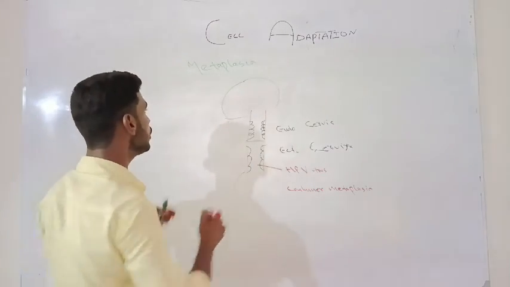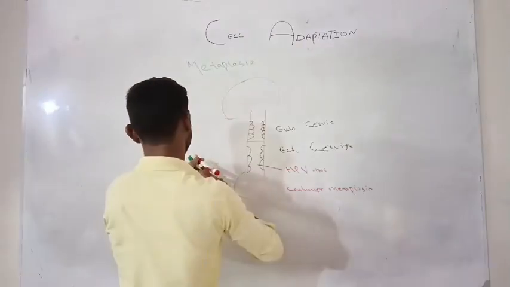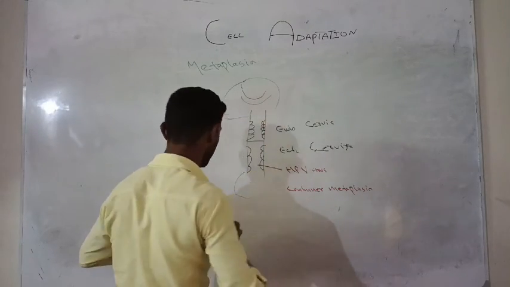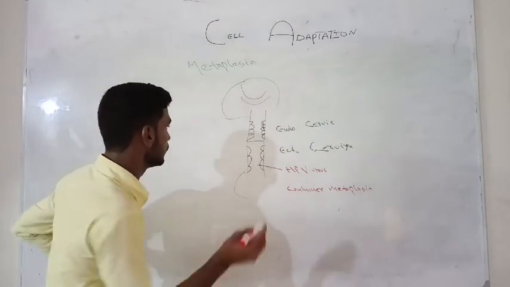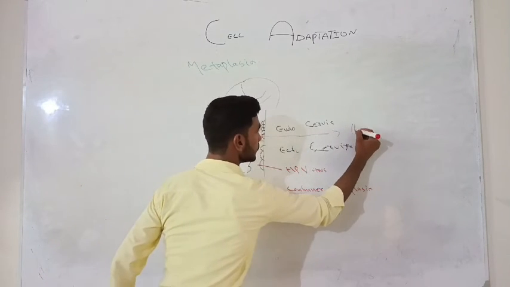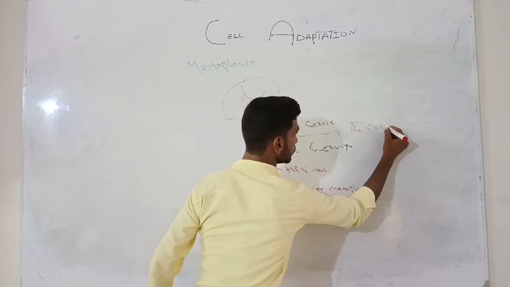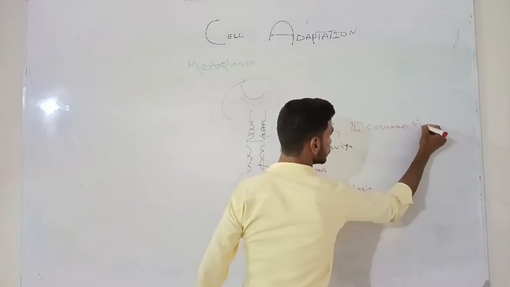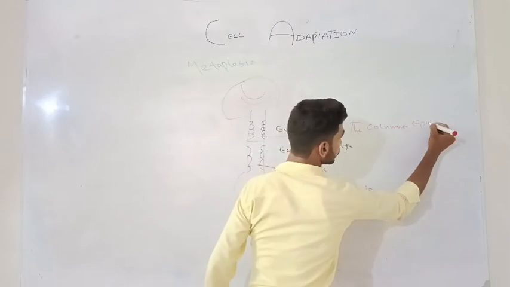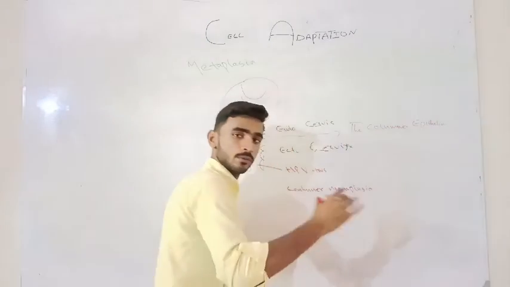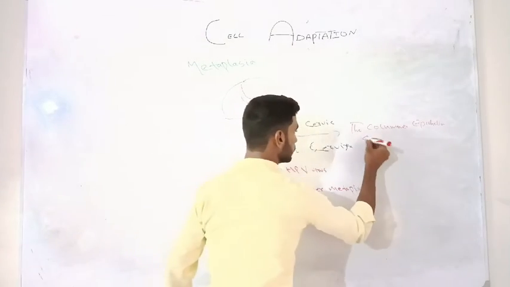And physiologically, due to the uterus laying down, the columnar epithelia convert into squamous epithelium.